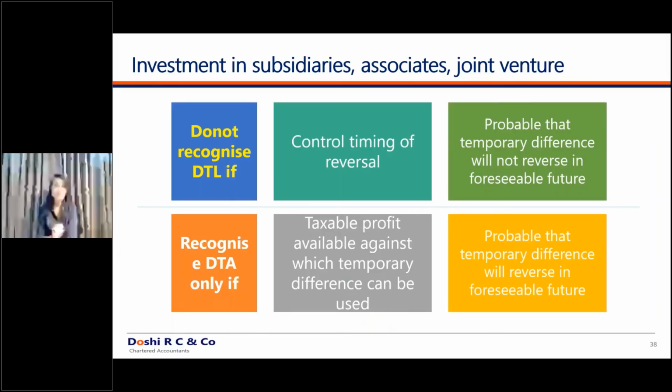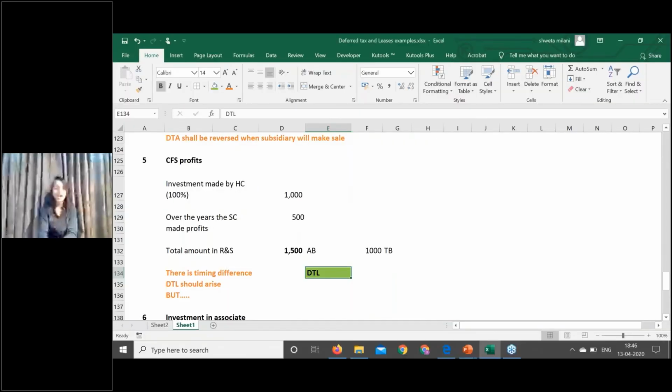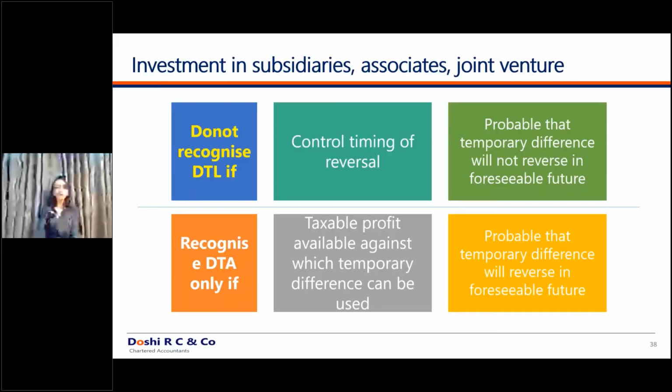Then when will the DTL be recognized? For example, in your board resolution, the board has decided that in the next year, it is going to disinvest from this subsidiary company. So there are talks going on in the company, or certain strategic decisions are happening, that the company is going to reduce investment from the subsidiary. So what is the case? In the near future, the differences are going to get realized. In the near future, you're going to sell off this subsidiary. So in that case, this exemption is not available and you have to recognize the DTL.